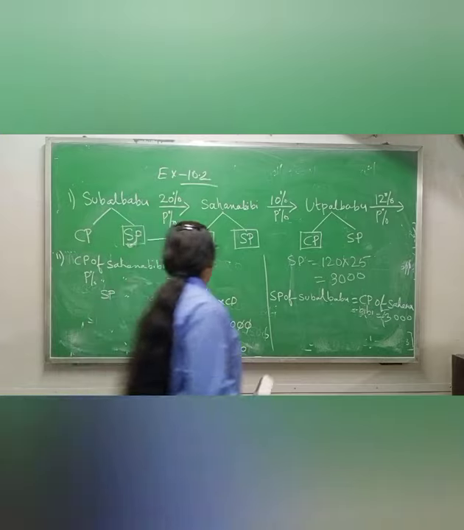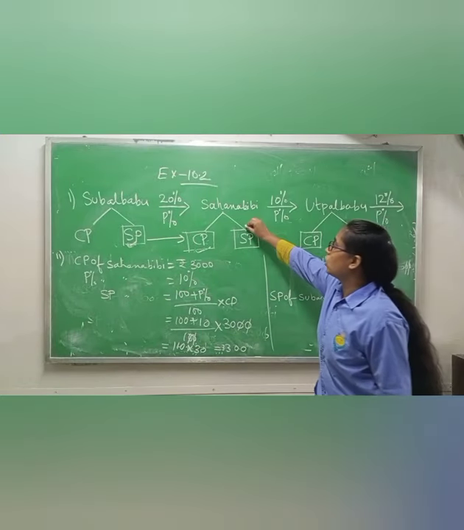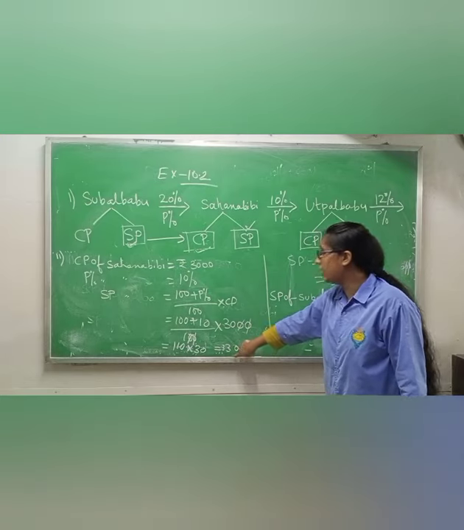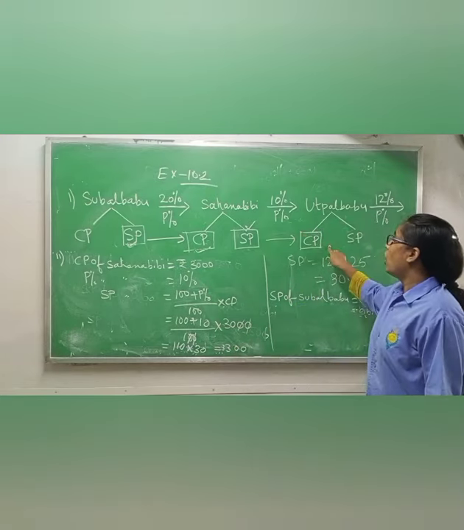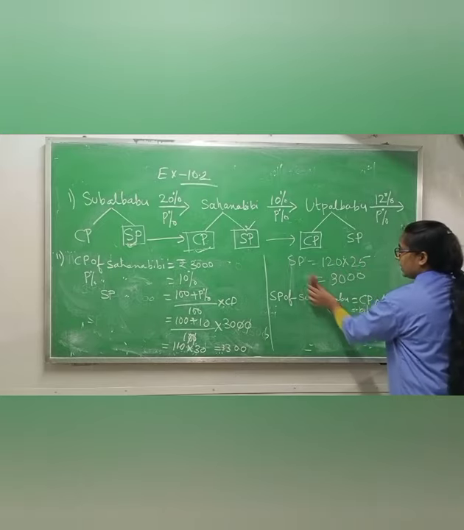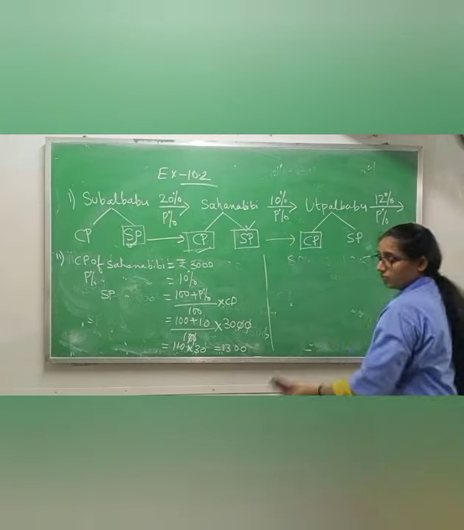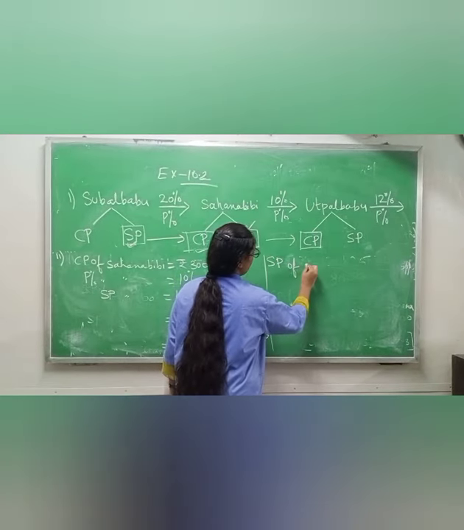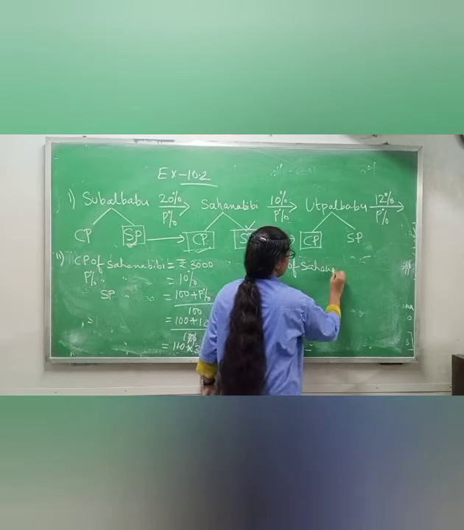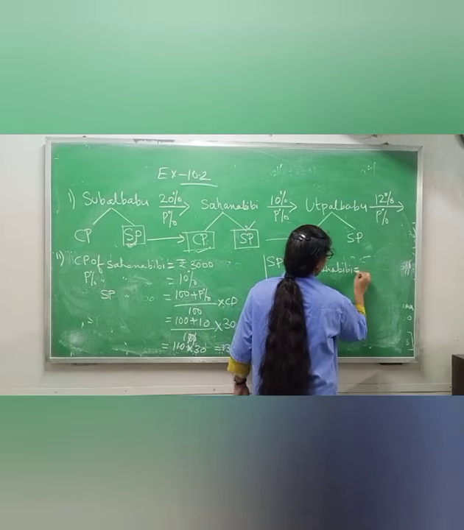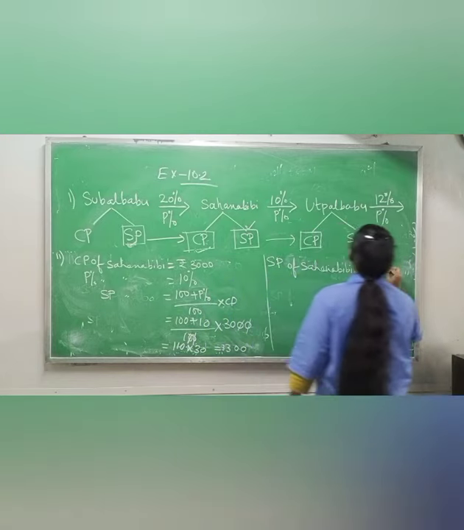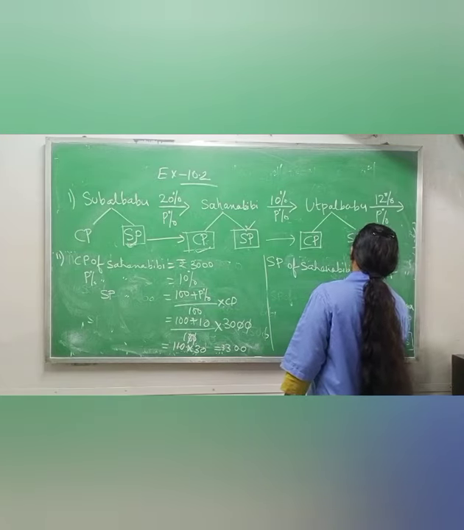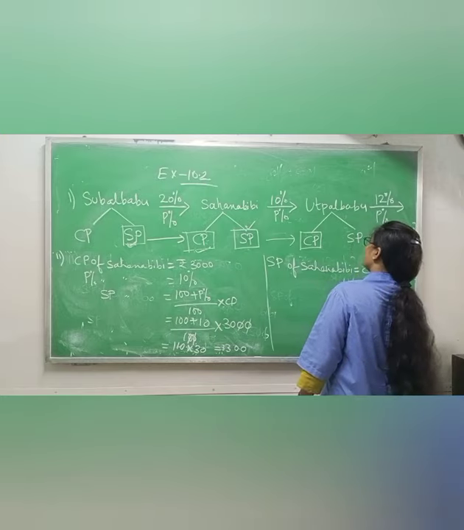Okay, now we got selling price of Sahana Bibi. If selling price of Sahana Bibi is rupees 3,300, then cost price of Utpal Babu will be same. So again I am writing here selling price of Sahana Bibi equals to cost price of Utpal Babu.